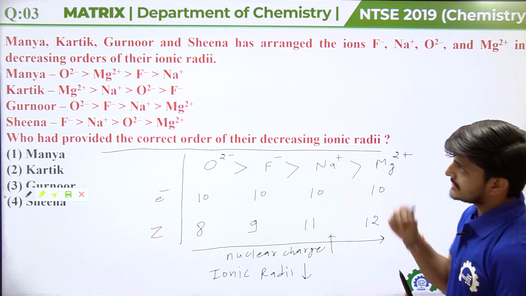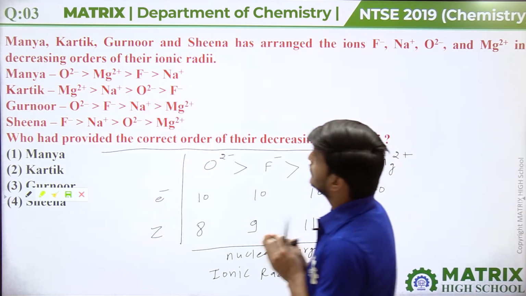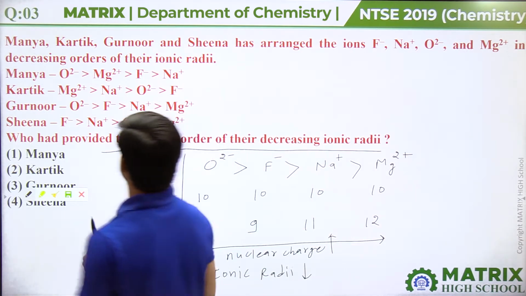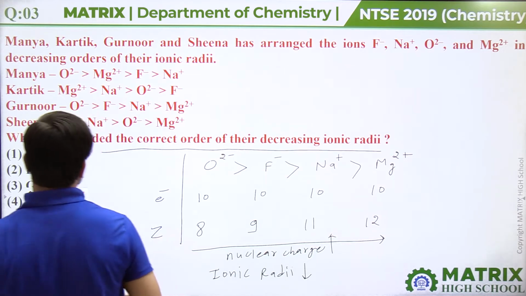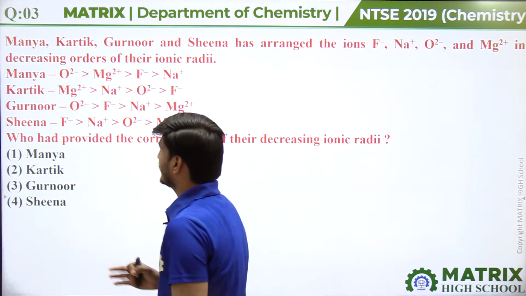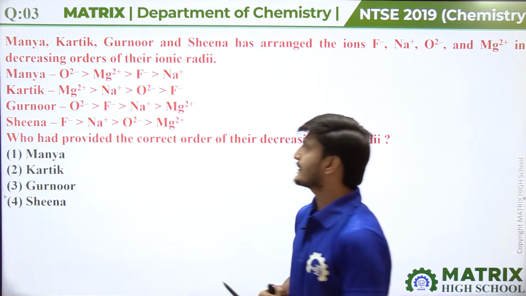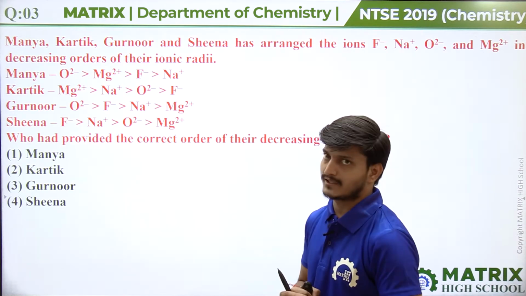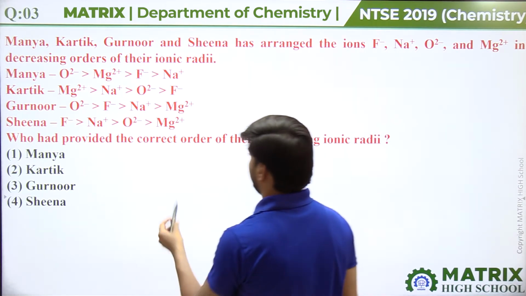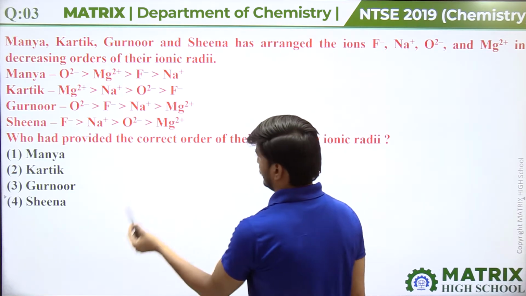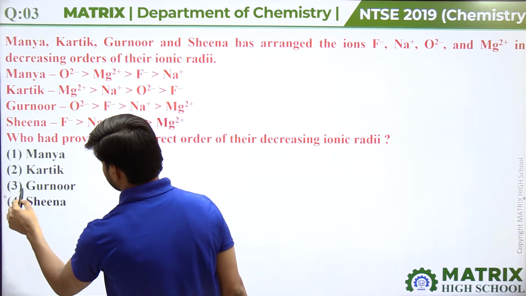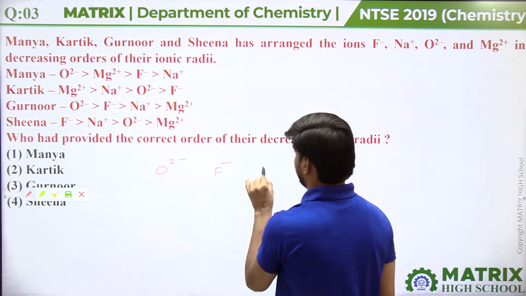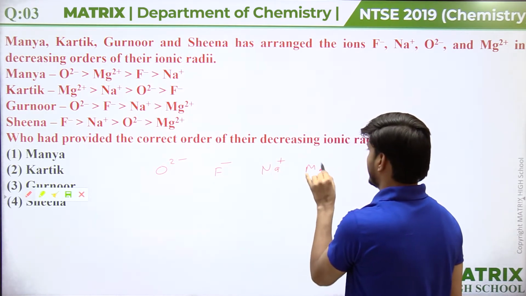Okay. So if we see the person who has arranged them in the correct order, the person is, guys, here Gurnur. Gurnur has arranged these ions in the correct decreasing order. As we have already seen: O2 minus, F minus, Na plus, Mg2 plus.